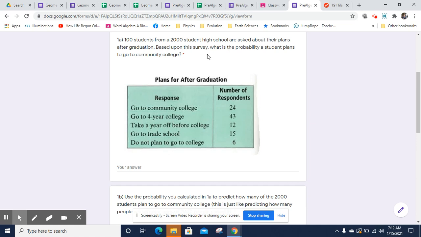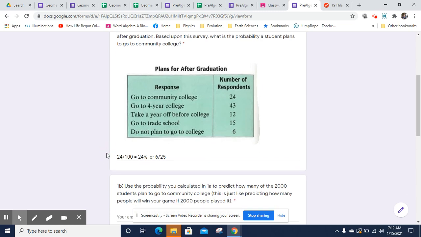So based on this survey, what is the probability a student plans to go to community college? To figure that out, we know the total possible outcomes in the survey is 100 possible responses, okay? And 24 of those are the desired response, which is go to community college. So that is the probability, which comes out to 24% exactly. Or if you want, you could put it as a fraction, and we can factor 4 out of 24 and out of 100, so it would be 6 out of 25.